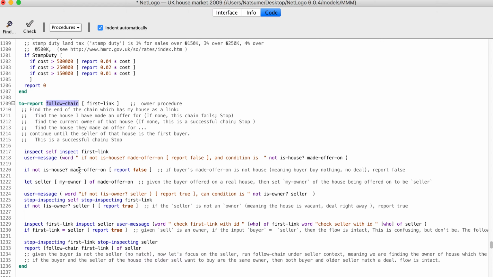But what if it is a house? If it is a house, we will see whether this house has an owner. If there is an owner, we will make it a seller. So if the seller is not an owner, which means the house has no owner, and the house is also on the market to be sold, then as long as there is a buyer, well, the house can be sold.